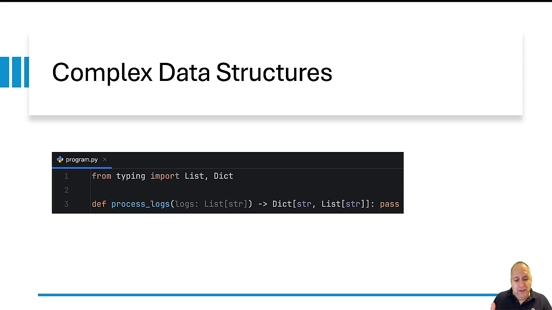Now about the returned value is a reference for a dict object that its keys are of the type string, and its values, each value that is attached to a specific key, each value is a list of strings.